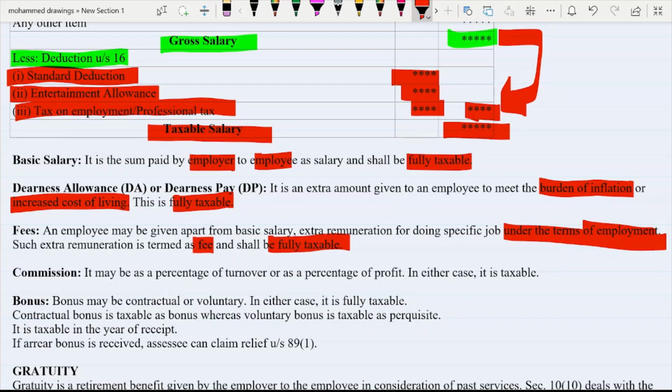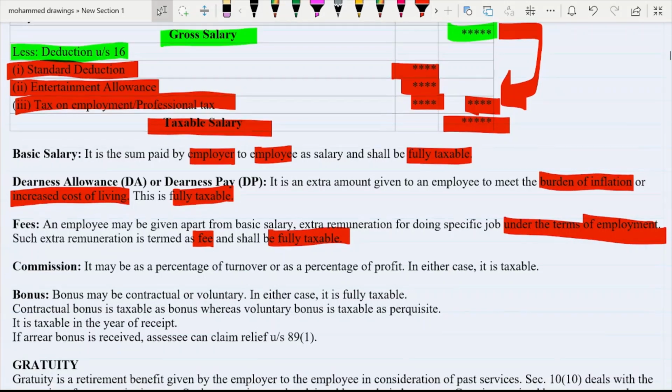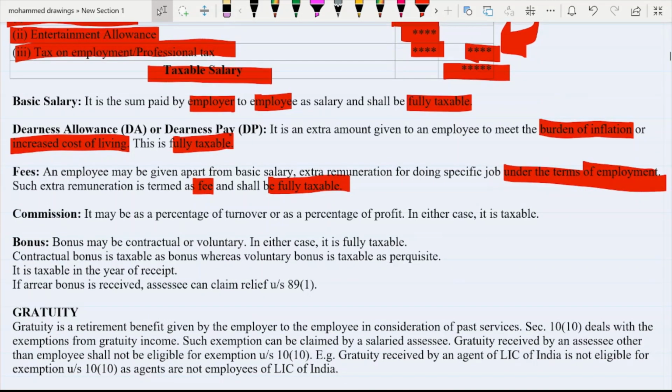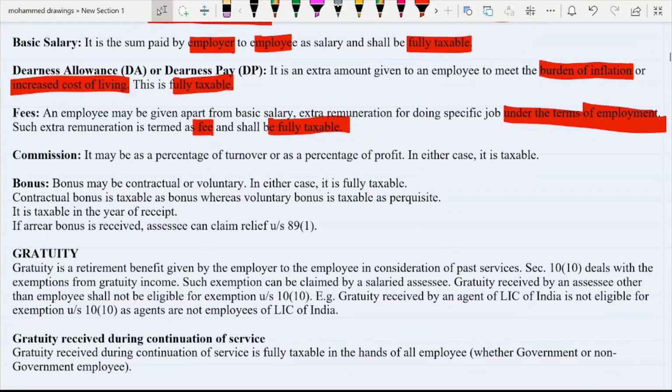Now, what is commission? It may be as a percentage of turnover or as a percentage of profit. In either case, it is taxable. So there are two types of commission which are provided. One is on turnover and another is on profit. Some percentage of profit or some percentage of turnover. And in both cases, it is fully taxable.